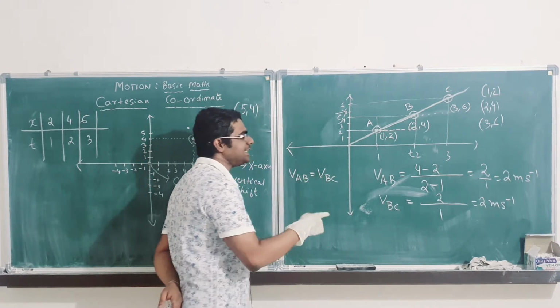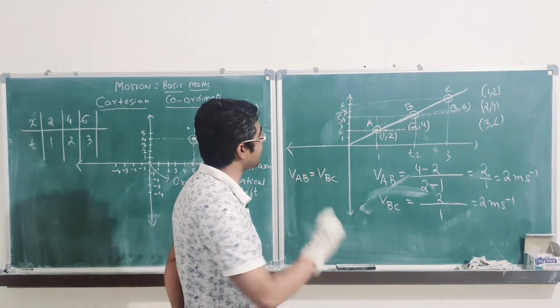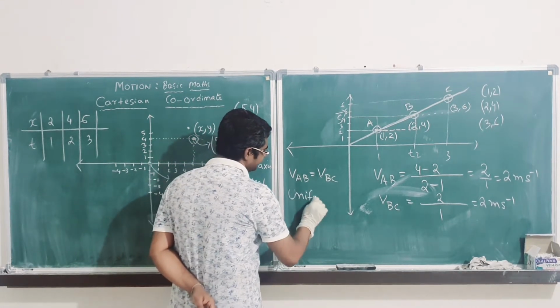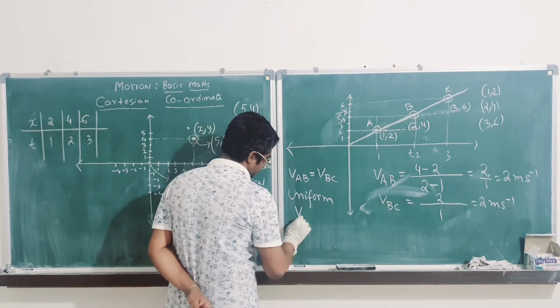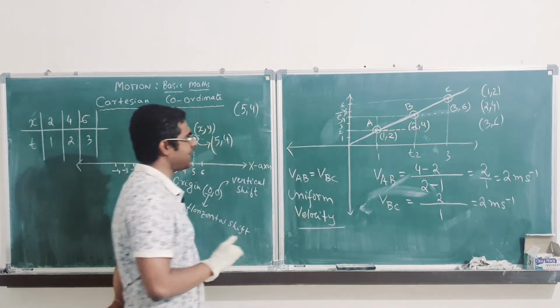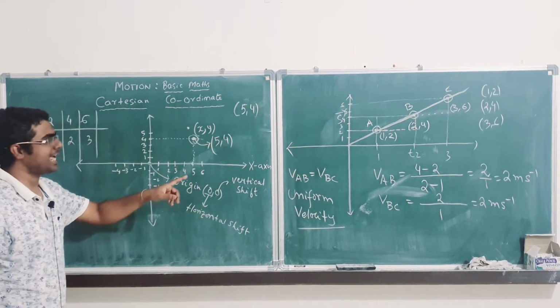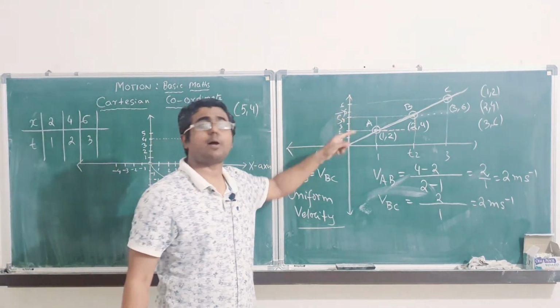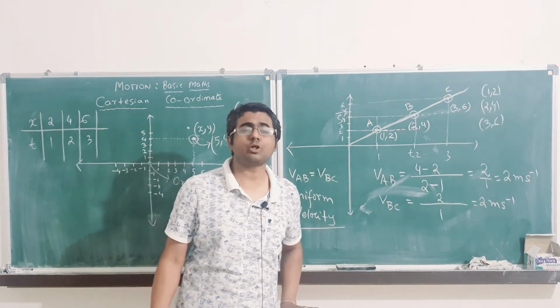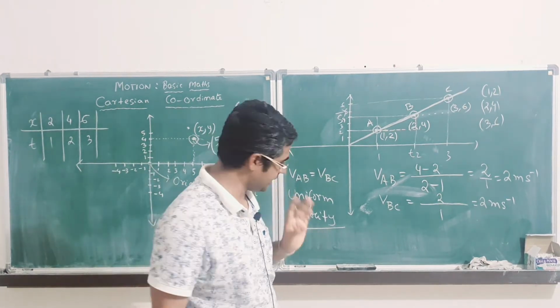That means velocity is not changing in this motion. So, that means it is uniform velocity. Now it is clear that if it is a straight line in case of displacement time curve, then it is denoting uniform velocity.